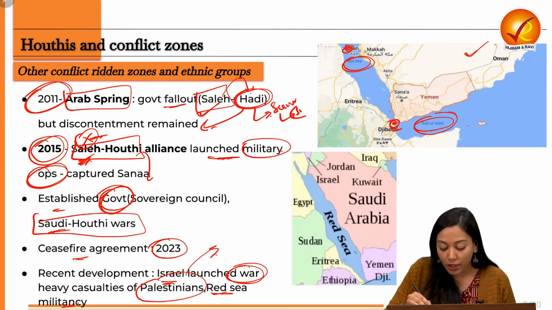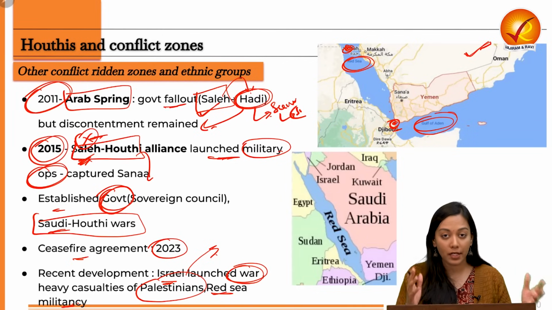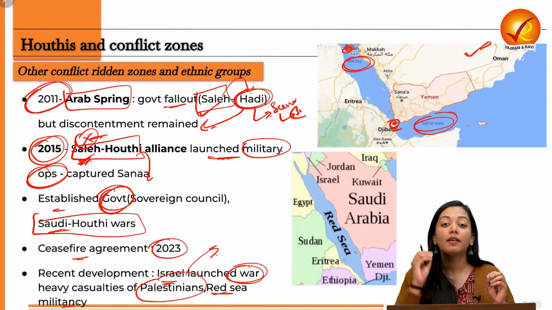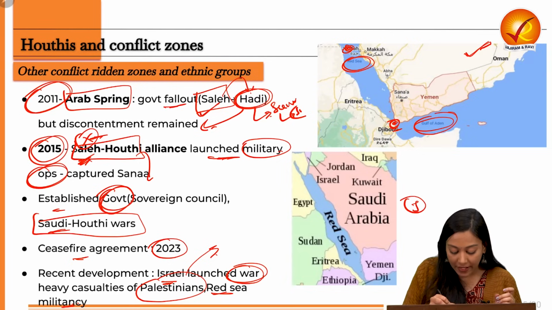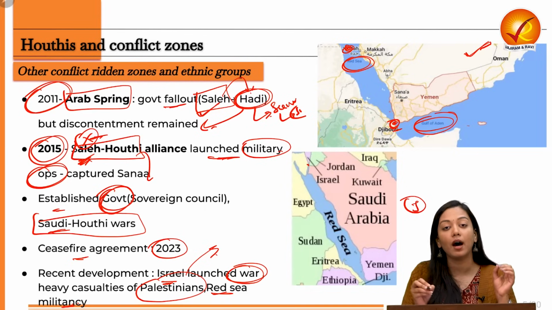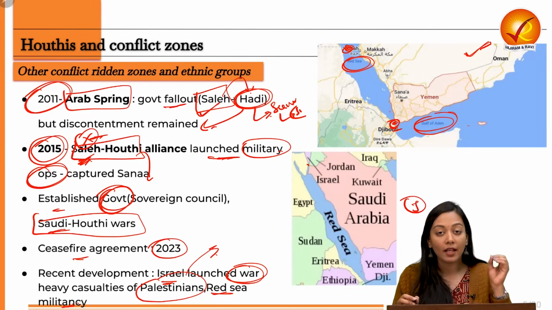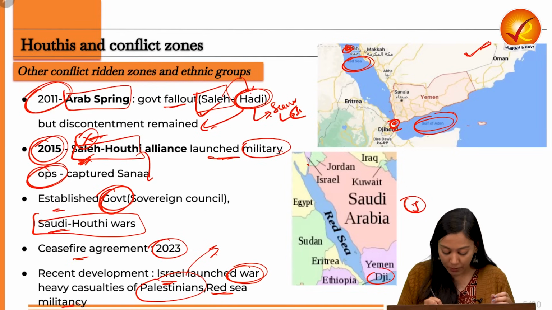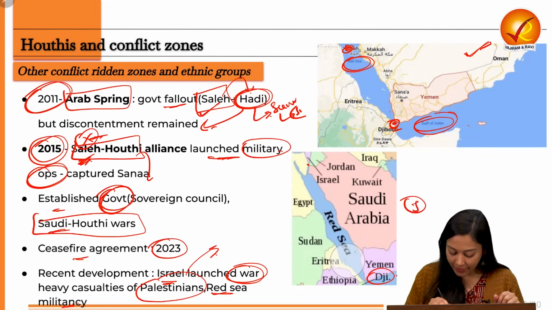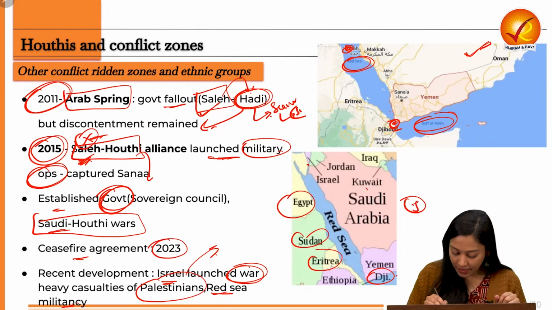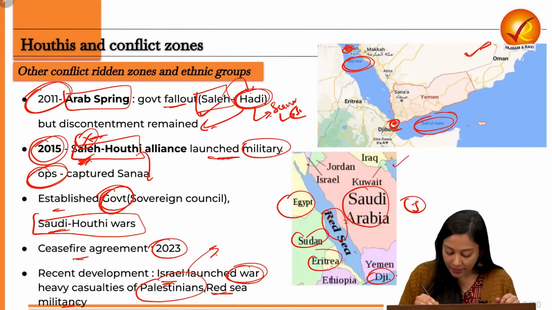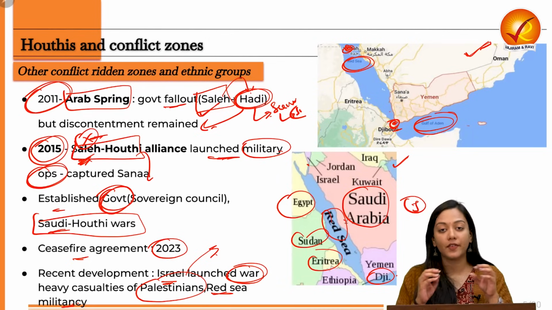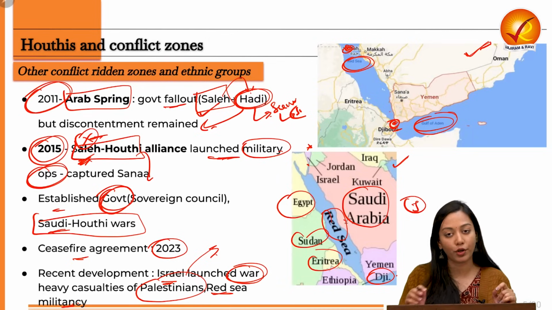So this is the importance of the Red Sea geographically, and from the prelims point of view, you must also remember the neighboring countries. Please remember that Jordan, while it is very close, does not share a border with the Red Sea. Countries that share a border are Djibouti, Eritrea, Sudan, Egypt, and Saudi Arabia. So these are the countries which are bordering the Red Sea. You must remember this from the prelims point of view.